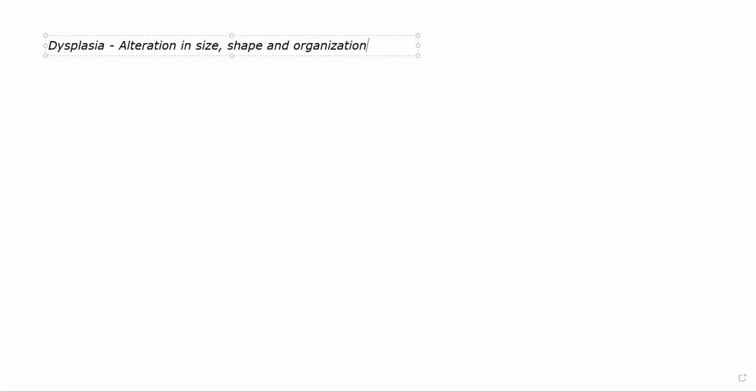Now we'll discuss the morphology of reversible cell injury tomorrow, wherein I will tell you what cellular swelling and hyaline change are, and what necrosis and apoptosis are. Hopefully, we'll even discuss what infiltration and regeneration are in the next class.